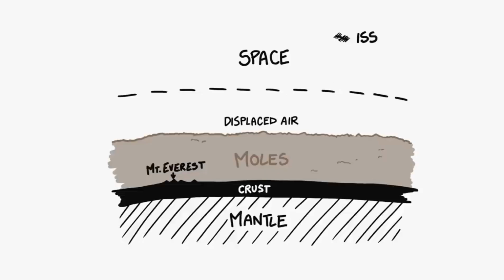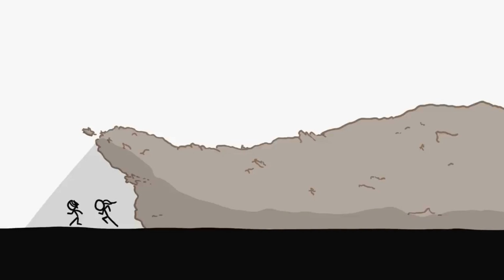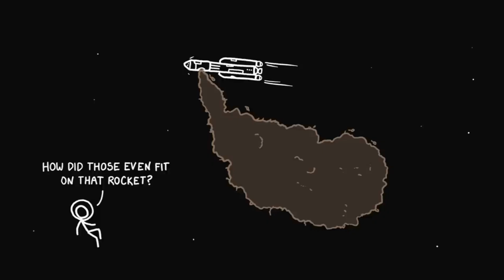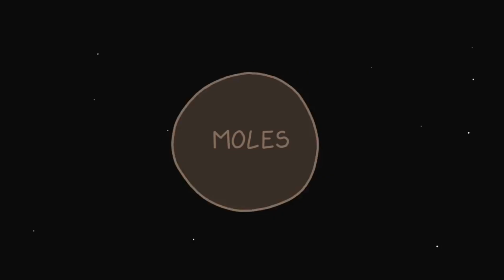just about to the edge of space, or where the edge of space used to be before all the air was displaced by moles. This smothering ocean of meat would wipe out most life on the planet, and it would really mess up my iNaturalist wildlife sighting stats. So doing this on Earth is not a good option. Instead, let's gather the moles in interplanetary space. Gravitational attraction pulls them together into a sphere.